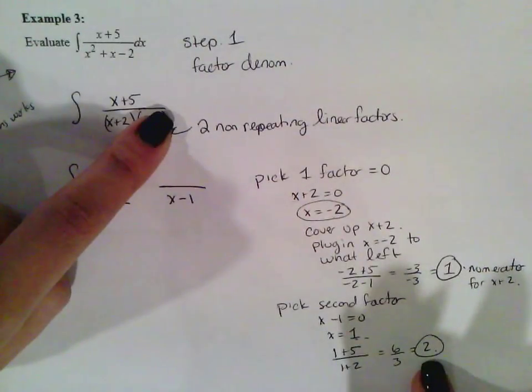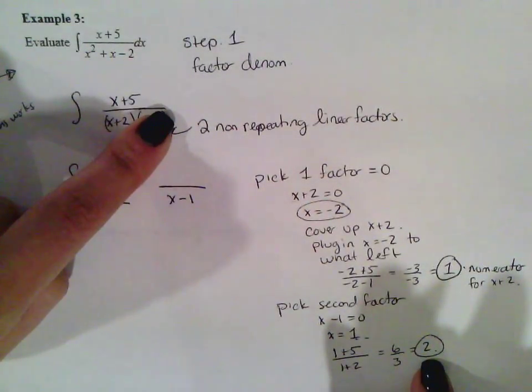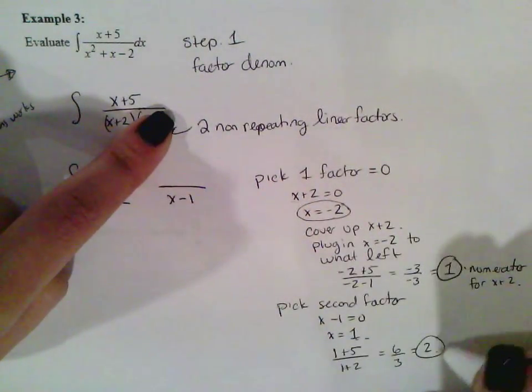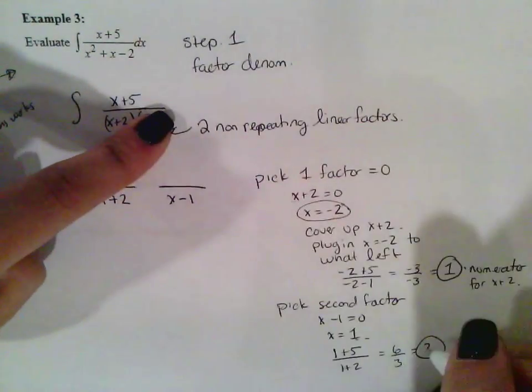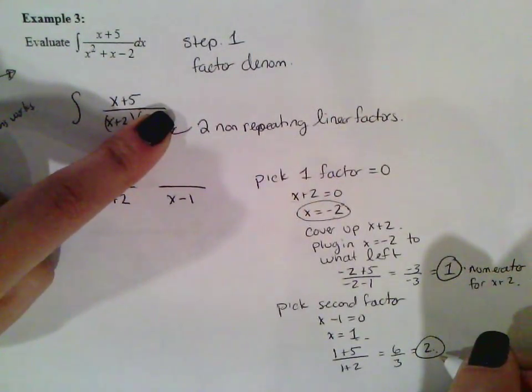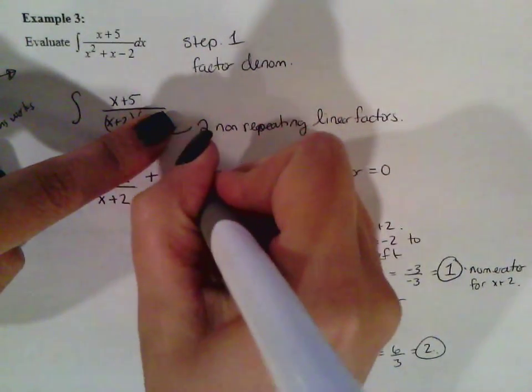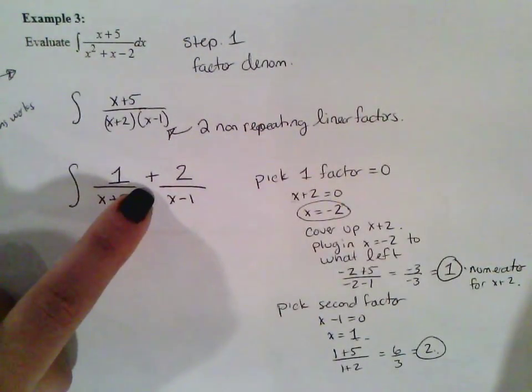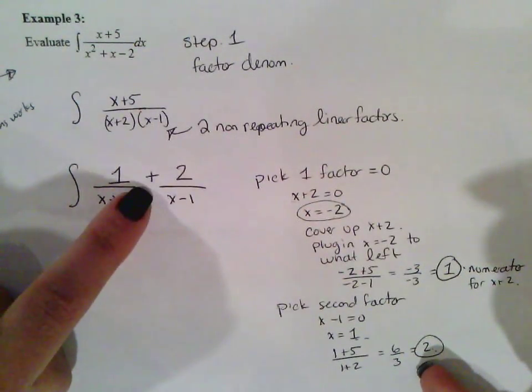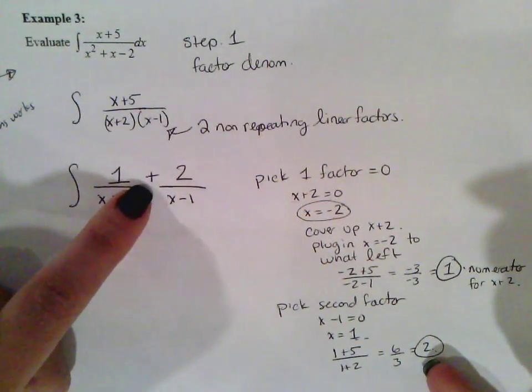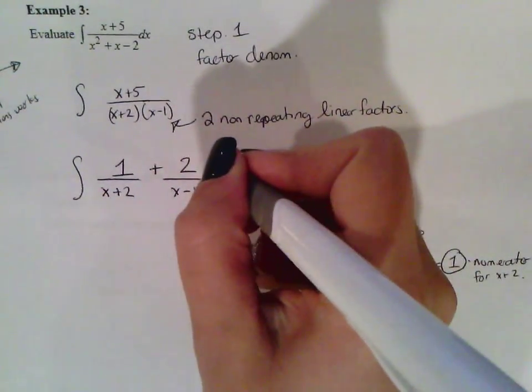That is my numerator for x minus 1. And since it's a positive, that gives me the middle sign of positive. If this was a negative, then that would be a negative. dx.